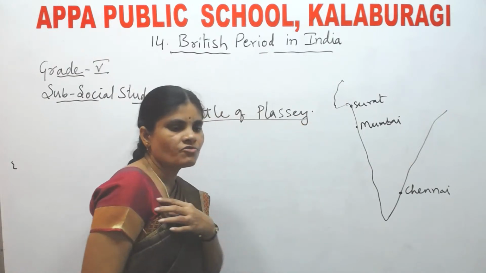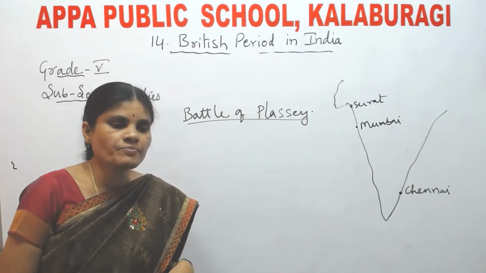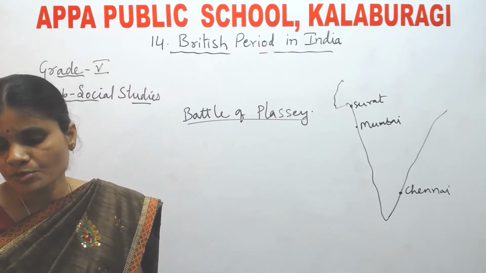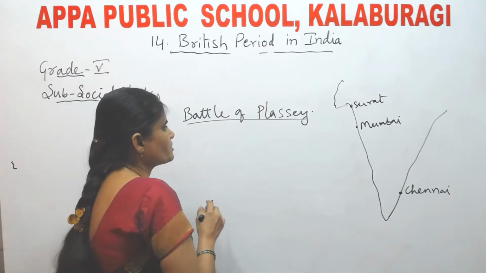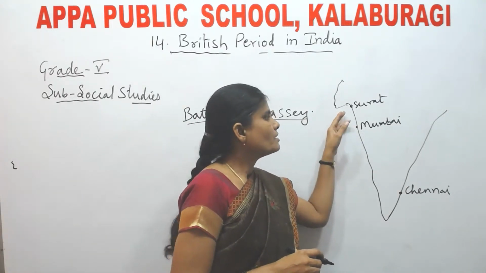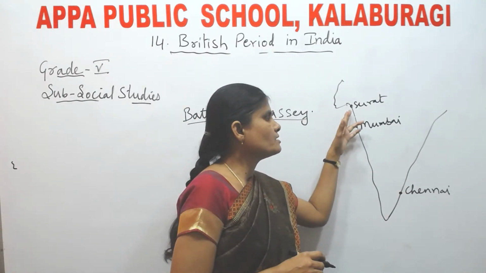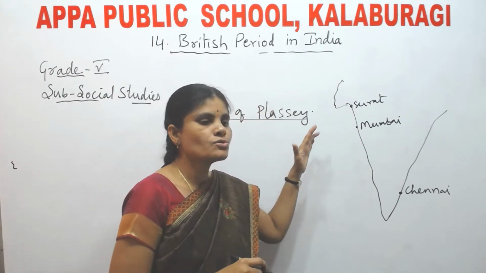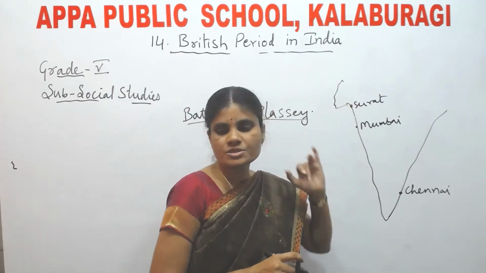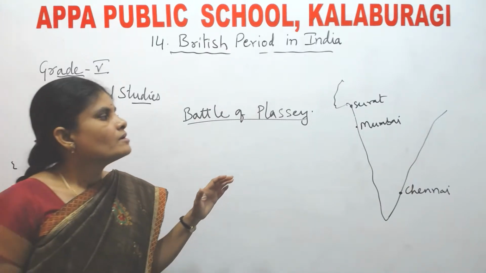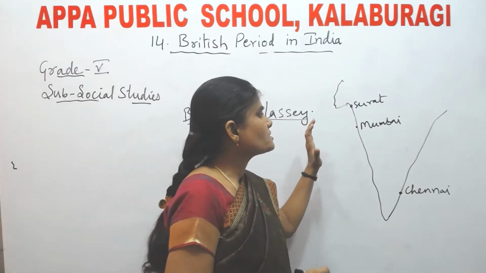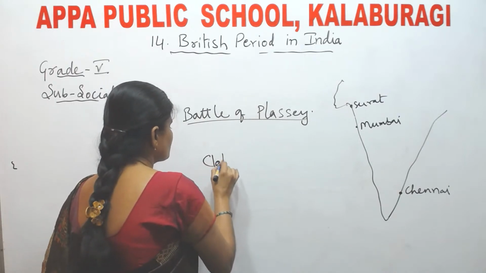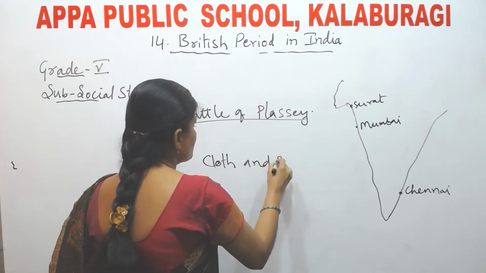Let us say Battle of Plassey. The British came to India for the first time in Surat. And where is Surat? It is in Gujarat. Say it started trading with cloth and spices.